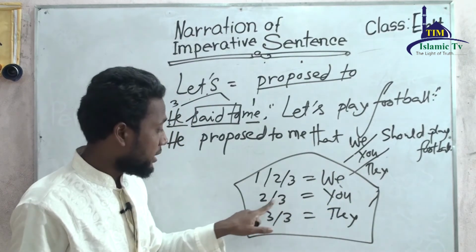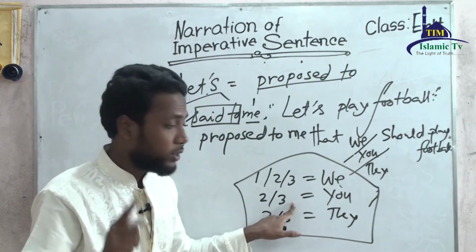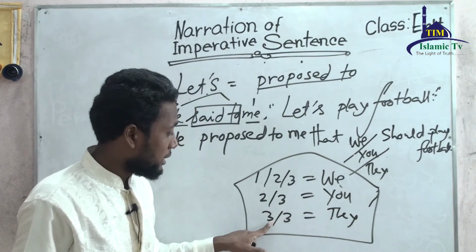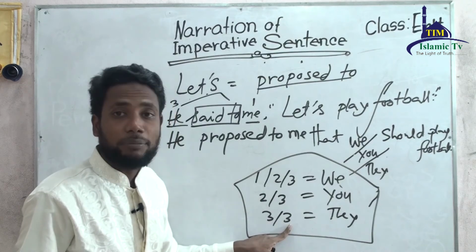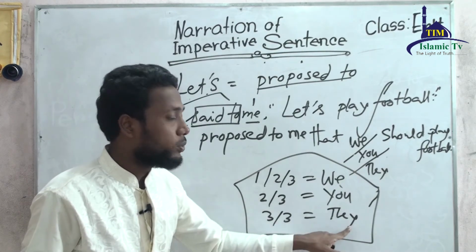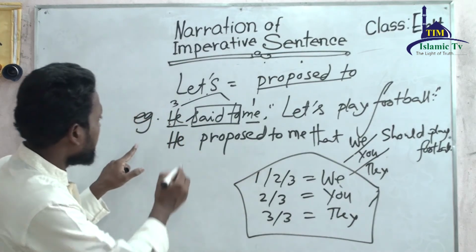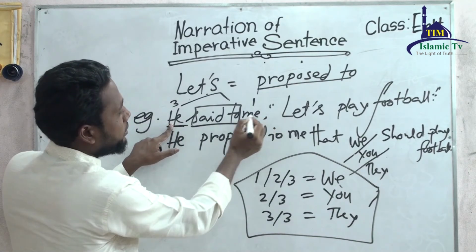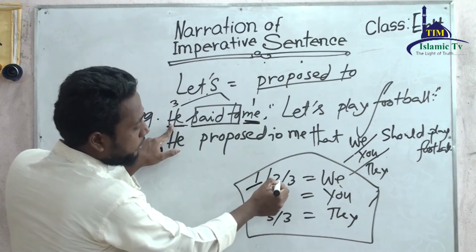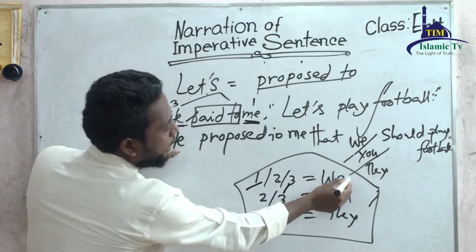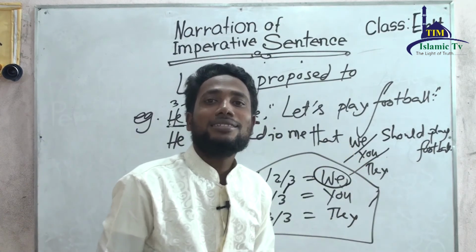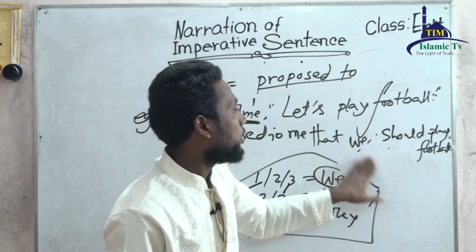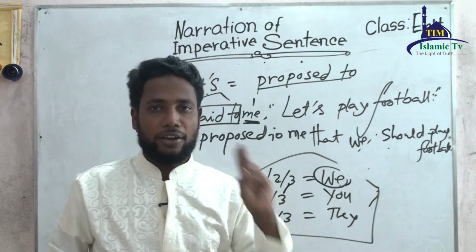If the subject and object are 2 and 3, you have to use you. If the subject and object are 3 and 3, I mean two third persons, you have to use they. Here, look at this. He is the third person and me is the first person. So first person and third person, we have to use we. In this sentence we have to use we, not you and not they.